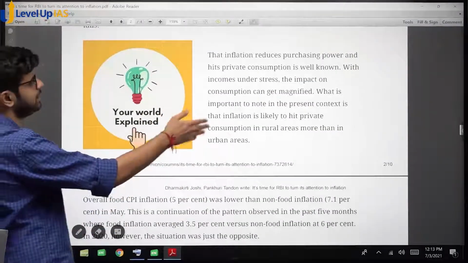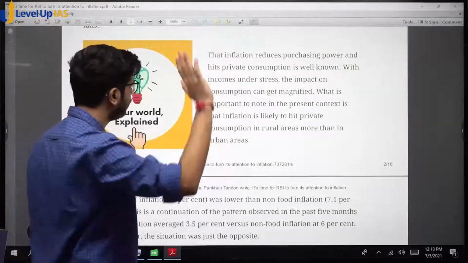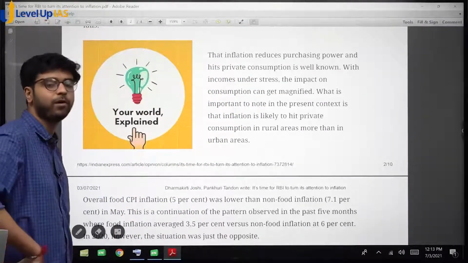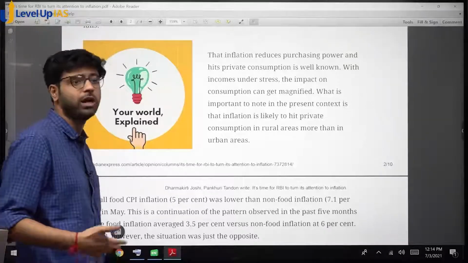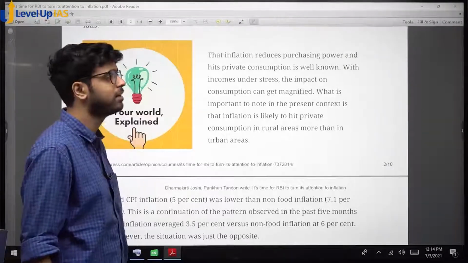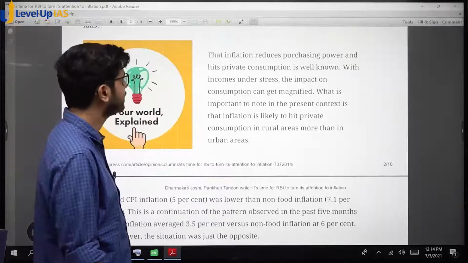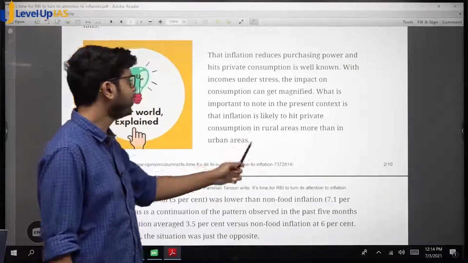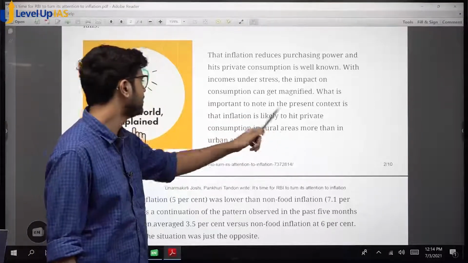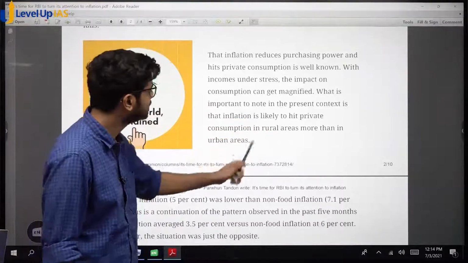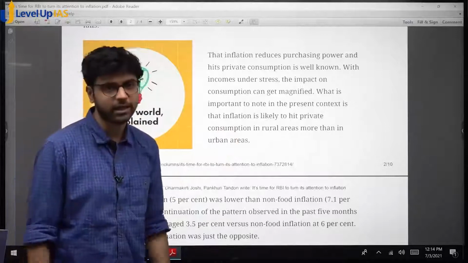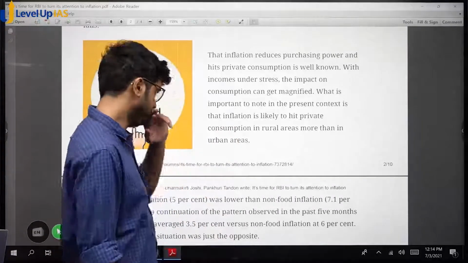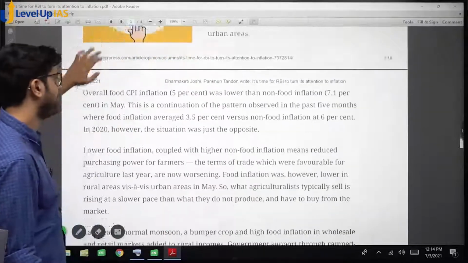Inflation reduces purchasing power and hits private consumption, which is well known. With incomes under stress, the impact on consumption can be magnified because you are spending more, but on unproductive things. On food, you are spending more rupees than what you actually spent. What is important to note in the present context is that inflation is likely to hit private consumption in rural areas more than in urban areas. So currently the inflation is such that it will hit rural areas more than urban areas.